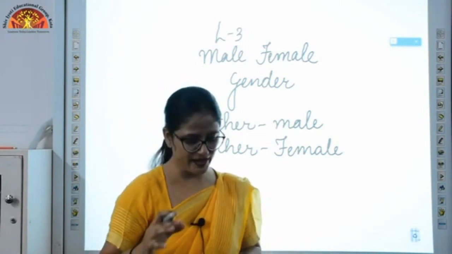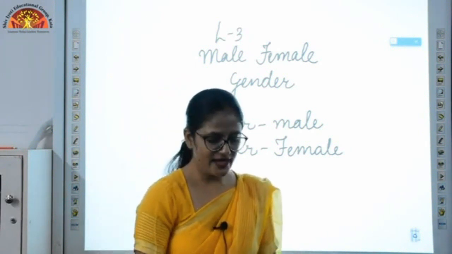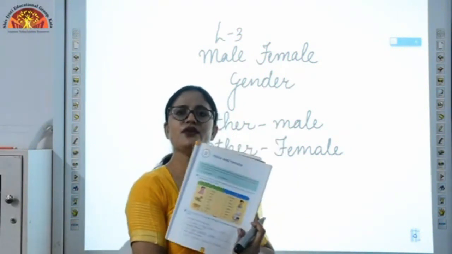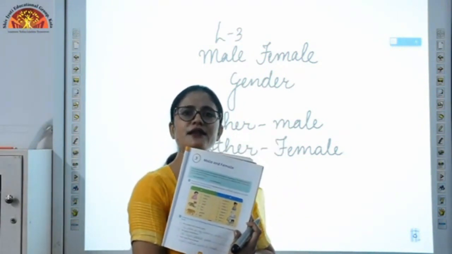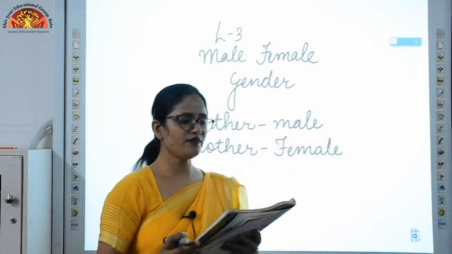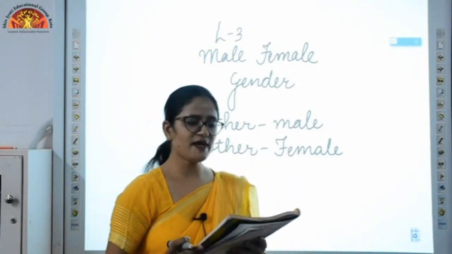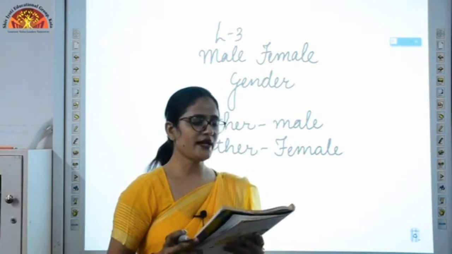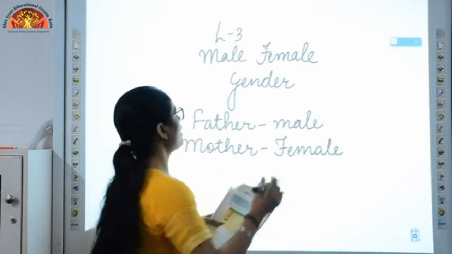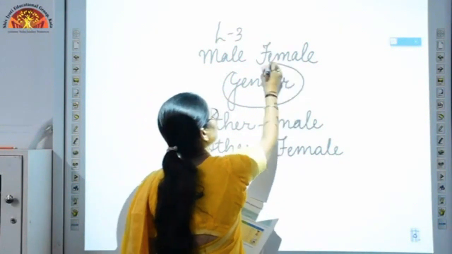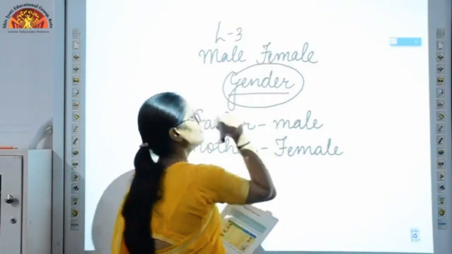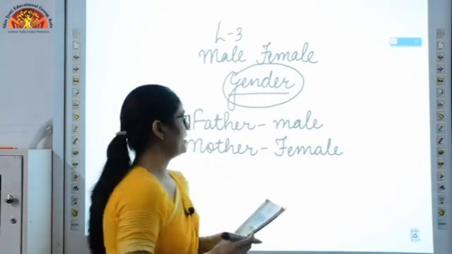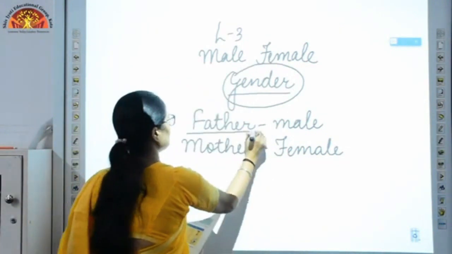Now you can see there is a definition in your book. Open page number 9. You can see it's there. There is a definition in the green column at the top of the page. Some nouns are specifically males and females. In grammar, the word gender is used to describe this feature of nouns. Now, masculine gender refers to males. This is a masculine gender.